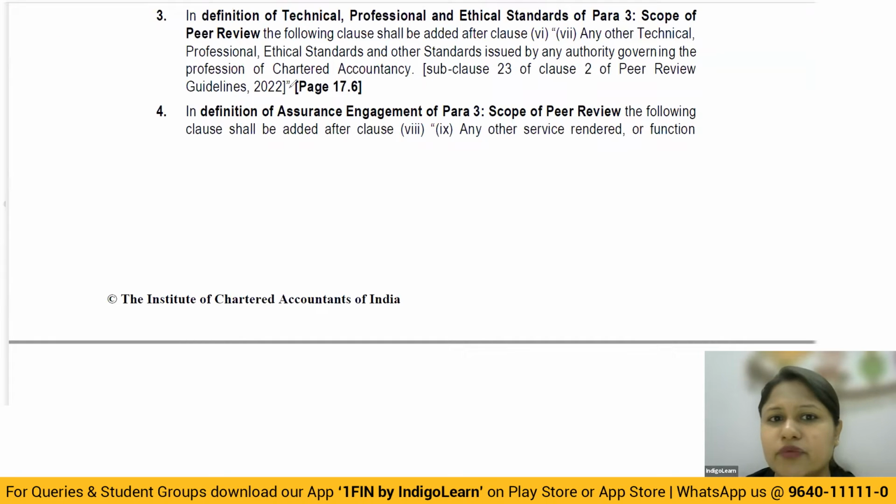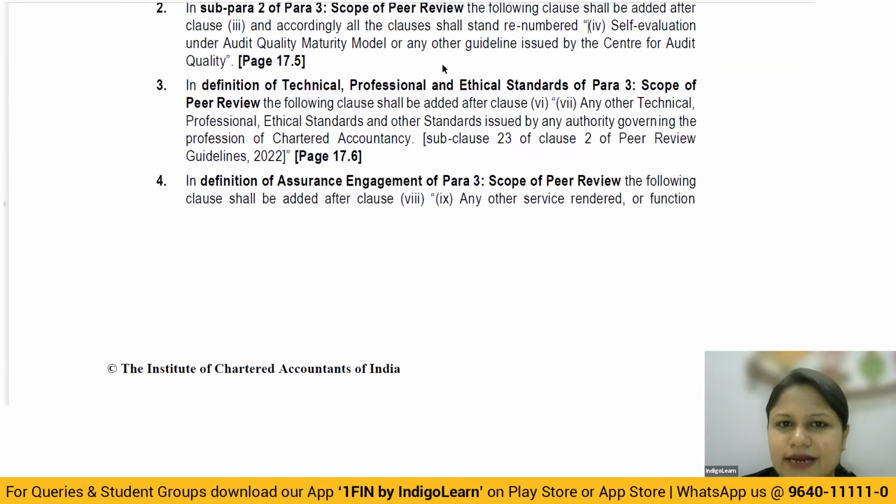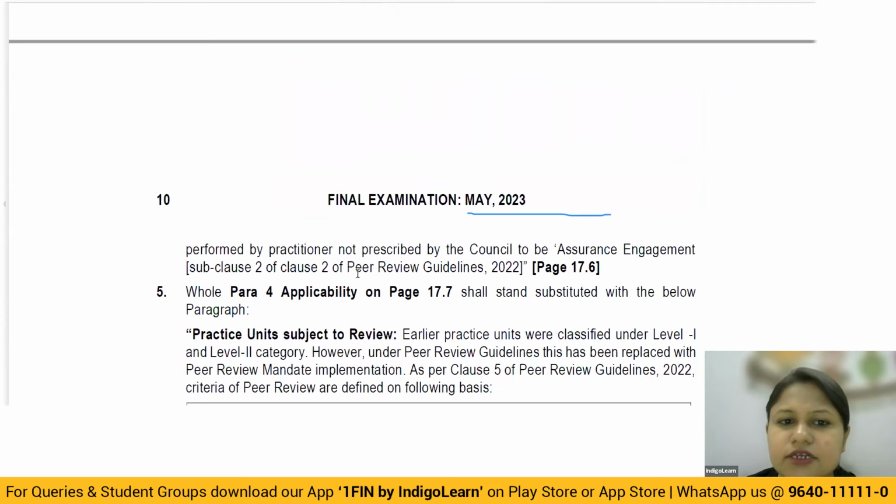For example, representation in taxation matters, consultation with respect to tax matters, and helping in the compilation of financial statements are not considered to be assurance engagements. Now they've included one more point, which is like a residual pointer here: any other service rendered or a function performed by a practitioner which has not been prescribed by the council to be an assurance engagement. Now that is important.